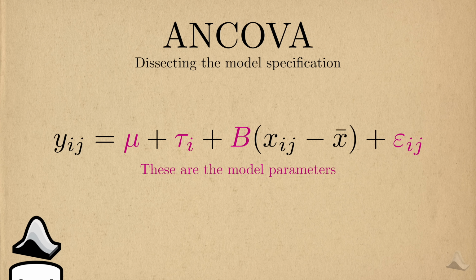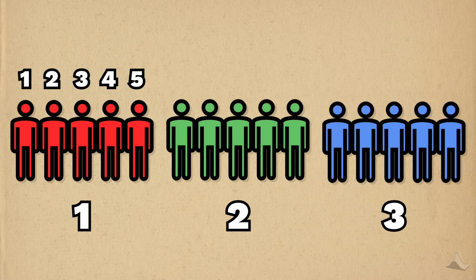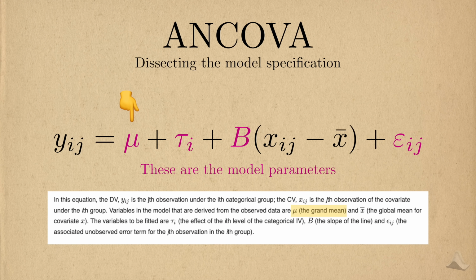And now that I know what they are, I need to go back to the article to see how I should interpret them. So J represents the index for the observation within the ith categorical group. I is for group, J is for a particular outcome in the group. Mu is a grand mean. It's like the average of all the outcomes across all the groups. So I think the X bar is also some sort of grand covariate mean.